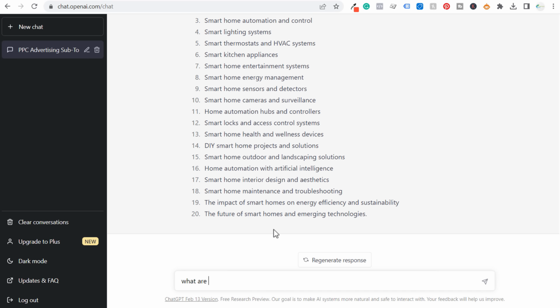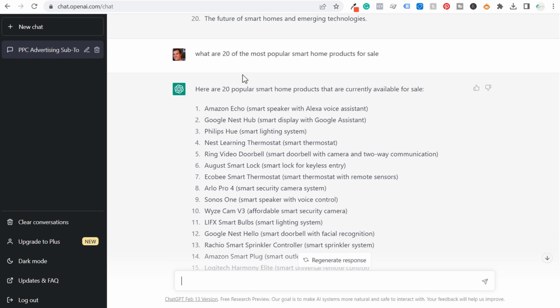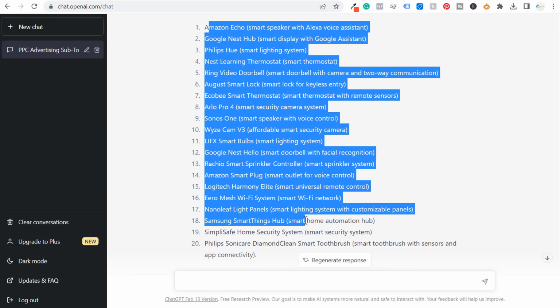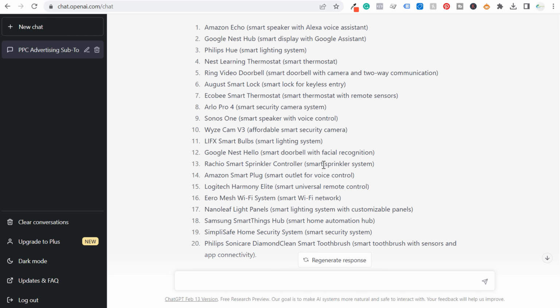So I can say, what are 20 of the most popular smart home products for sale? Okay, 20 of the most popular smart home products. And you can see here are 20 popular smart home products that are currently available for sale. And as we scroll down, you can see all of these different smart products. Now, as we come in here and you see something like smart sprinkler system, what you can continue to do as you're coming up with different long tail keywords is say, what are 20 long tail keywords for the short tail keyword smart sprinkler? Click on enter.